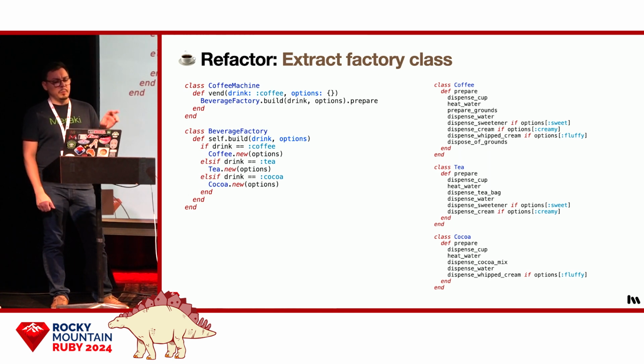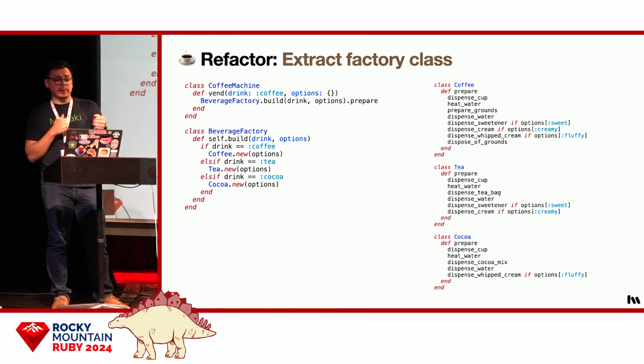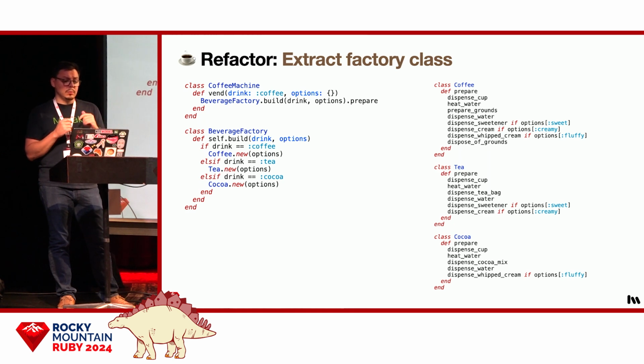All right, so here we've pulled class instantiation out into a factory class. Now its only job is to choose which class to build based on what drink was selected. Now the vend method only has the one remaining responsibility, which is to prepare the beverages. And it is now open-closed, meaning that we'll never have to modify the vend method in order to extend the functionality of the coffee machine. The vend method is now open for extension, but closed for modification.